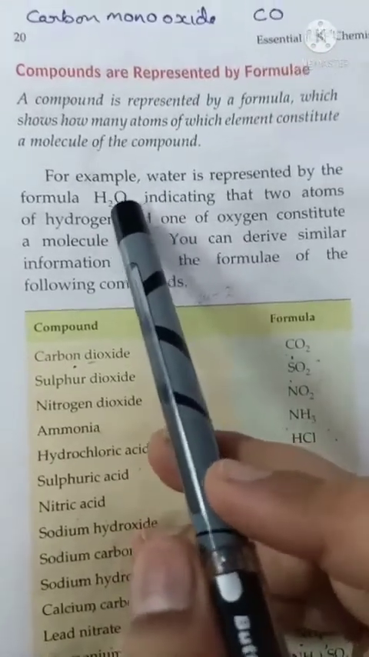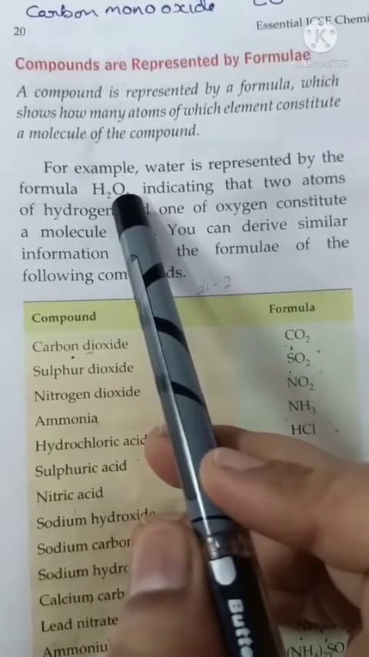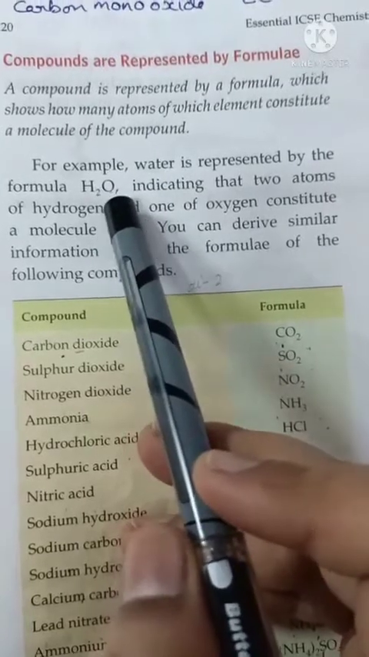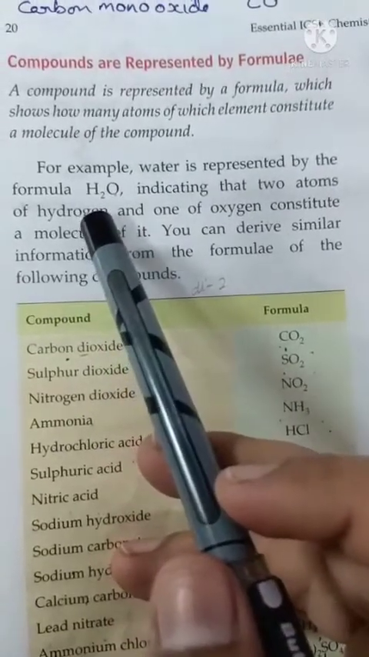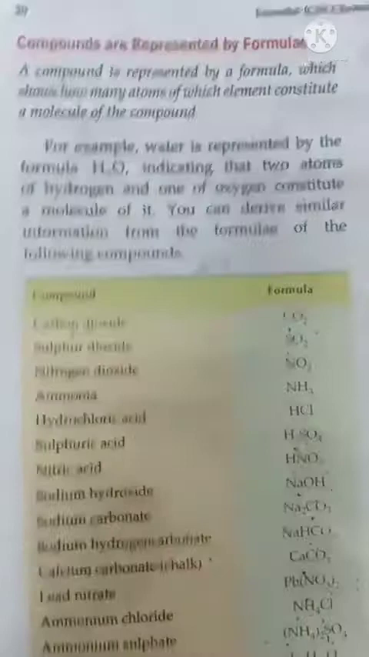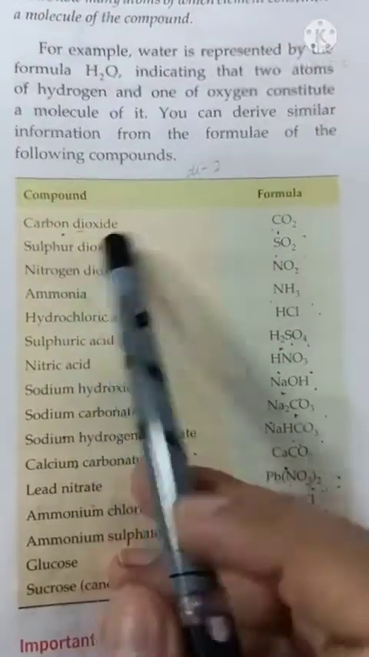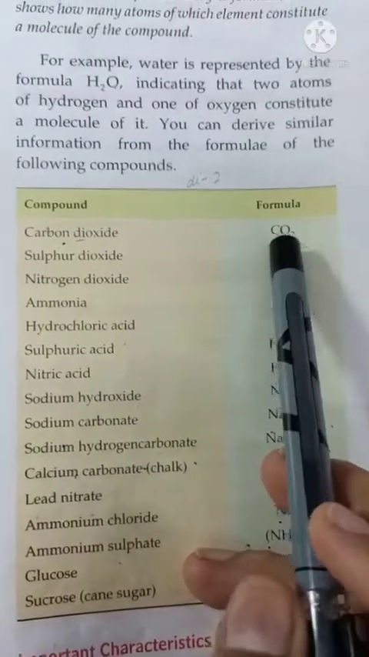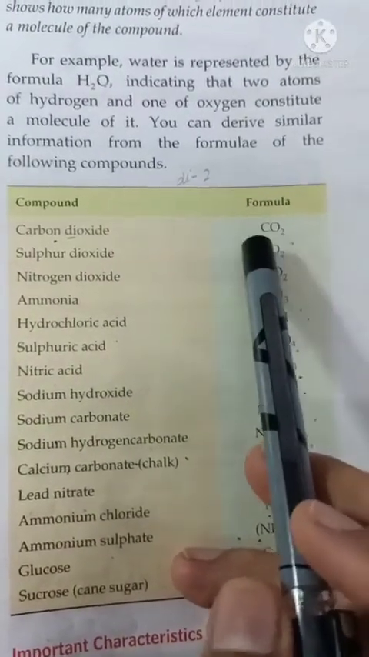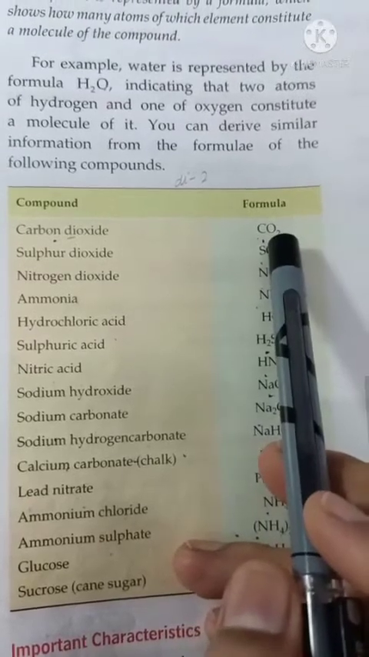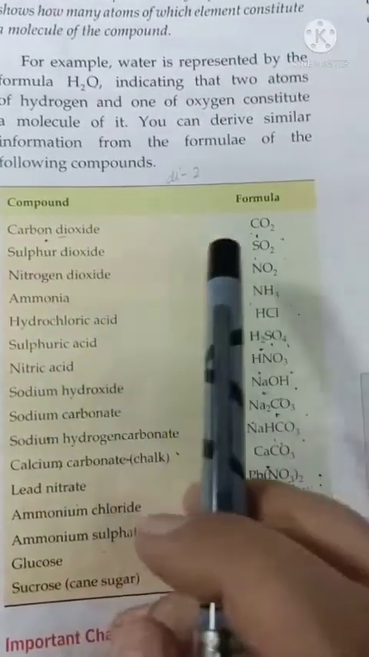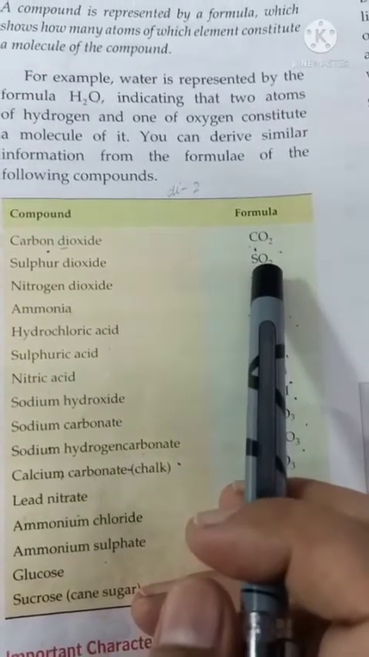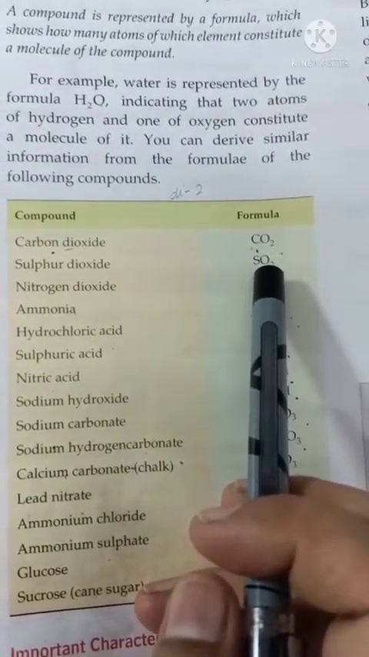So from the formula of any chemical compound we will come to know what types of elements are present and how many atoms of each element are present in that compound. In the same way, for carbon dioxide the formula is CO2. It means in carbon dioxide, carbon and oxygen are present: 1 atom of carbon and 2 atoms of oxygen. Sulfur dioxide formula is SO2: 1 sulfur atom and 2 atoms of oxygen.